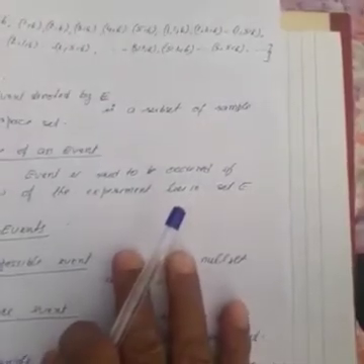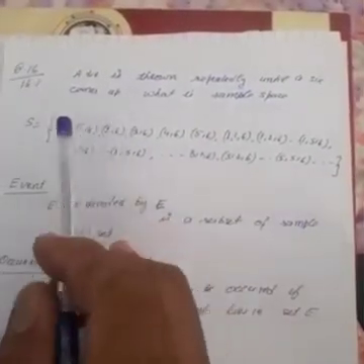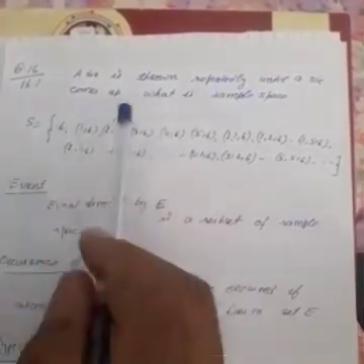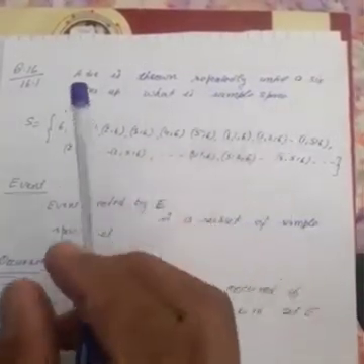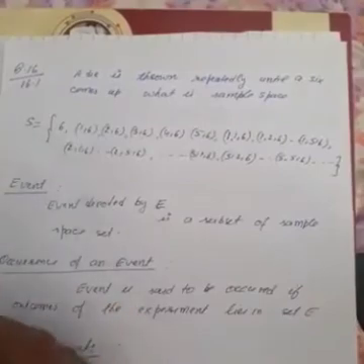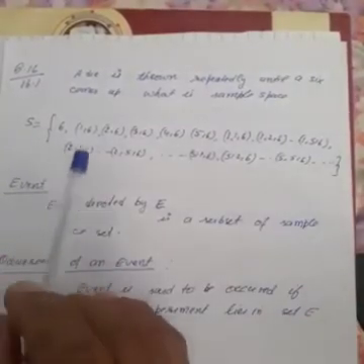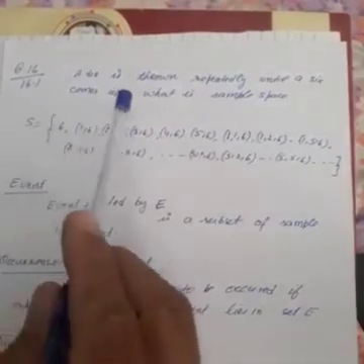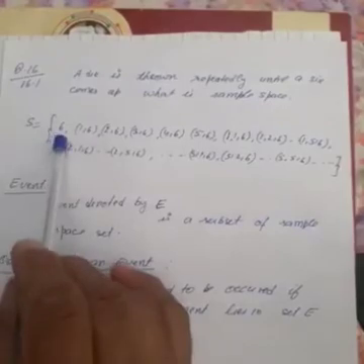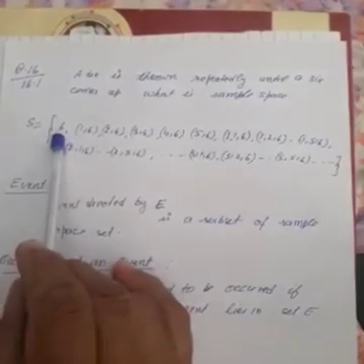Now, question number 16. A die is thrown repeatedly until a 6 comes up. So you have to throw a die until you get a 6. There is a possibility that when you throw a die, you get 6 in the first throw. So 6, this is one case.